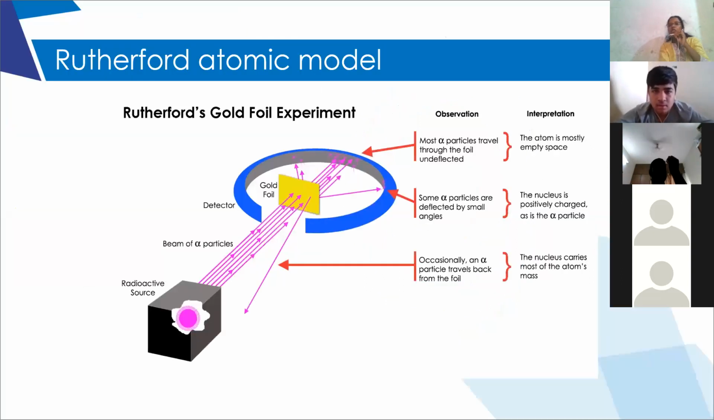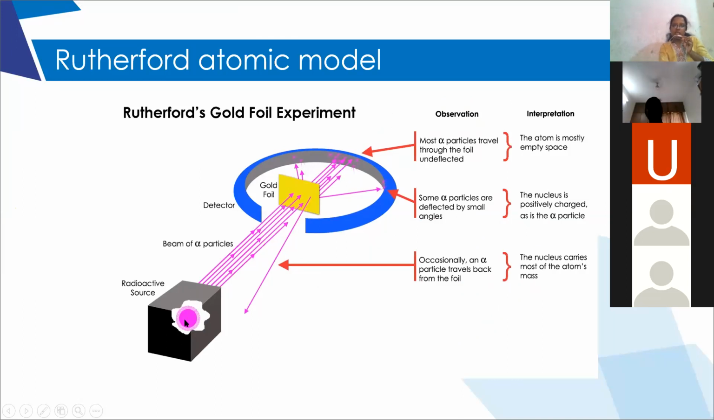Next, coming to the Rutherford atomic model. I told you that Rutherford discovered the nucleus. So what is the basis? Through what experiment did he discover the nucleus? The experiment, as you all know, is the gold foil experiment. So he used alpha particles, which means helium nuclei.